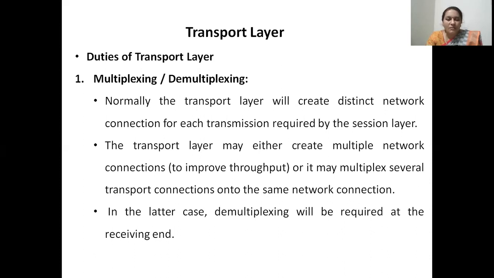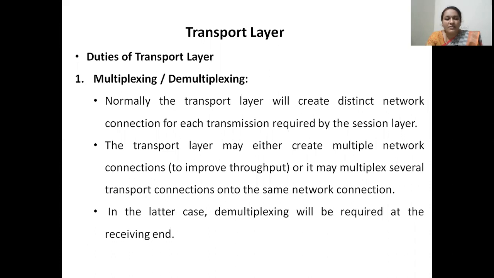So both the ways are possible. Generally, establishing a dedicated network connection for each process will improve throughput, but it will demand high bandwidth. So in practical situations, multiplexing is done by the transport layer.